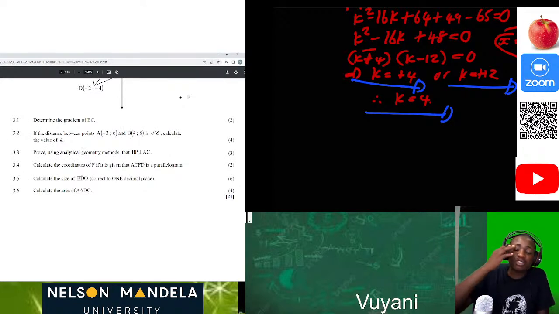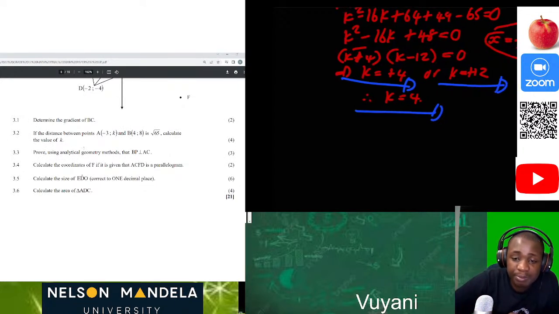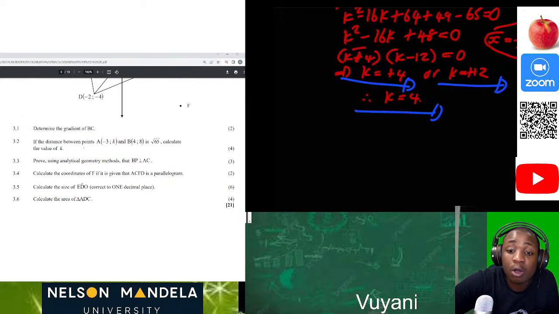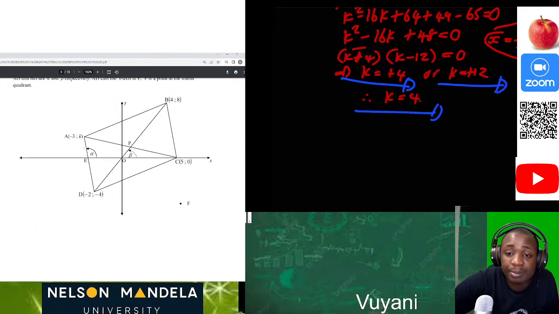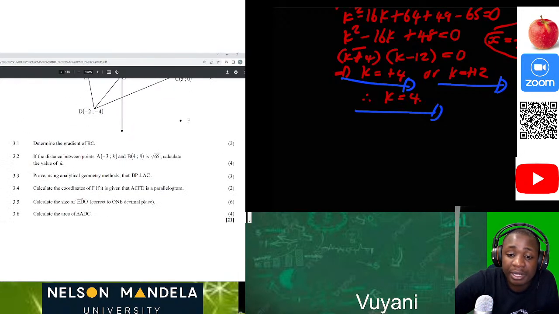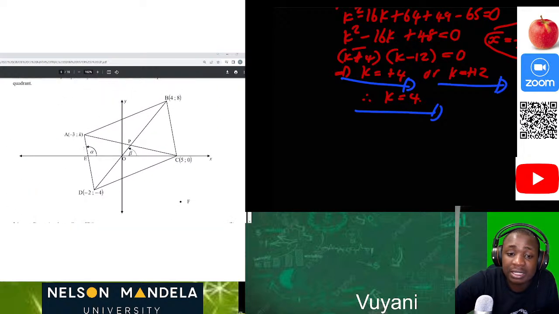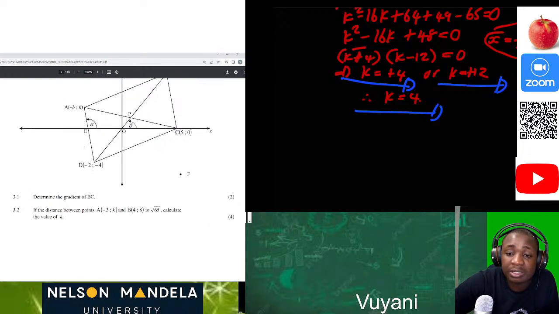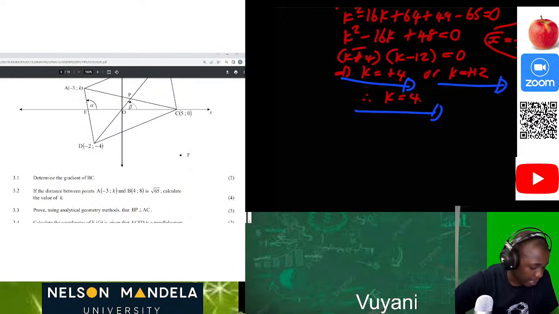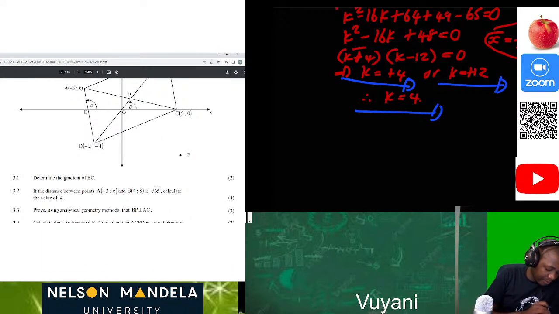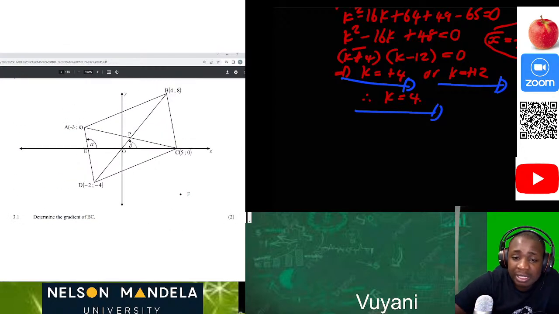Prove using analytical geometry methods that BP is perpendicular to AC. BP is perpendicular to AC, and it's 3 marks. We can solve that problem quite fast, because what is important is for us to know the gradient of BD.